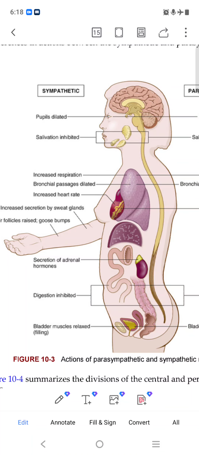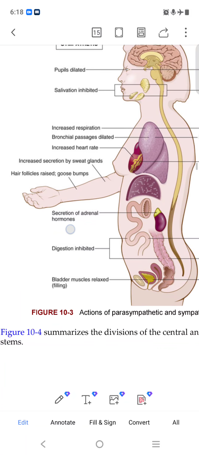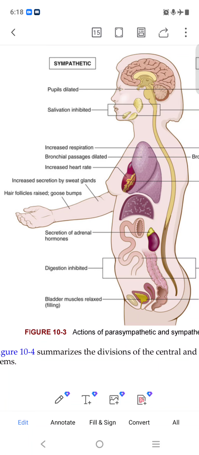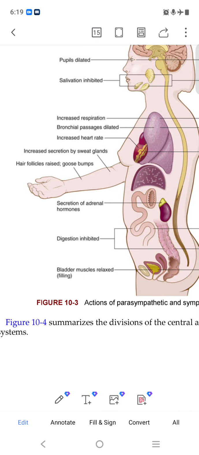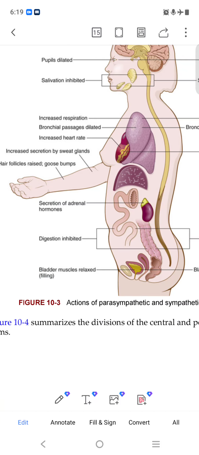In the sympathetic response, our pupil becomes dilated, our eyeball dilated. Salivation increases. In the respiratory system, the bronchial passages become dilated. It increases the heart rate and increases secretion of the sweat glands. Hair follicles rise, giving goosebumps when anything suddenly happens.